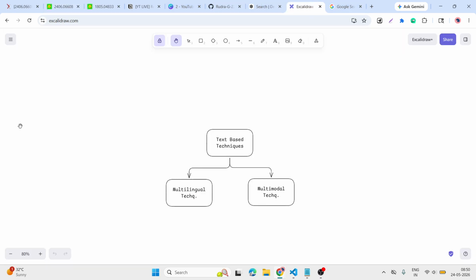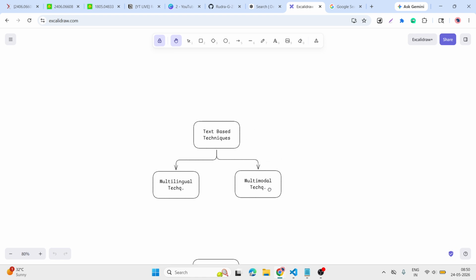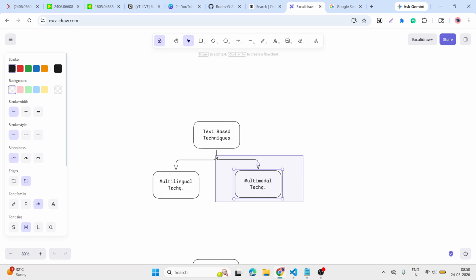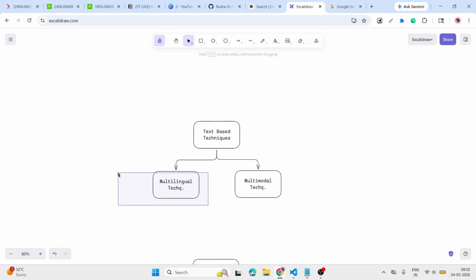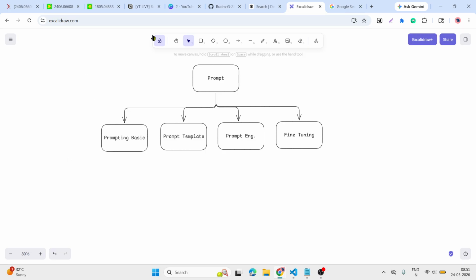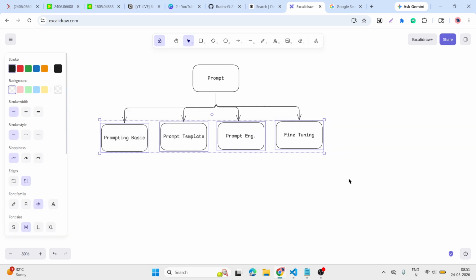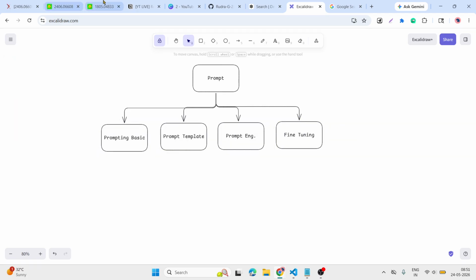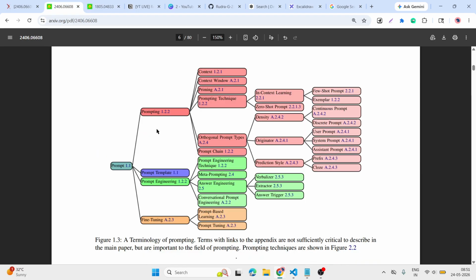First we have the multi-language technique and another is the multimodal technique. So if you notice, this is the multimodal techniques and this is the multi-language technique. After that, this whole research paper can be divided into four parts. First is the basics, second is the prompt template and the prompt engineering, then the fine tuning.